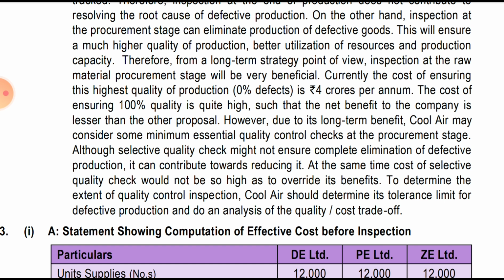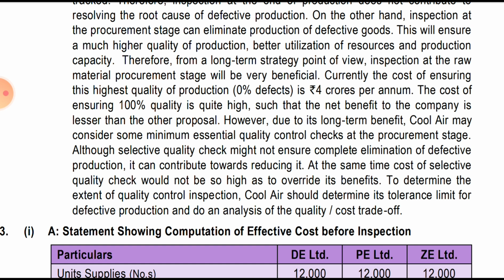At the same time, the cost of the selective quality check would not be so high as to override its benefit. To determine the extent of the quality control inspection, Cool Air Limited should determine its tolerance limit for defective production and do an analysis of the quality trade-off. Simple.